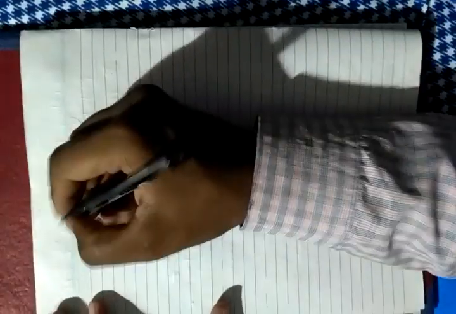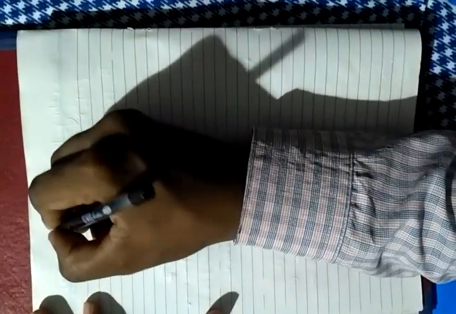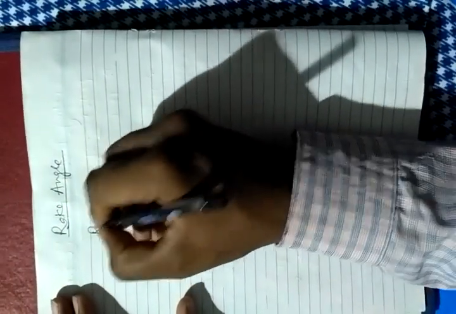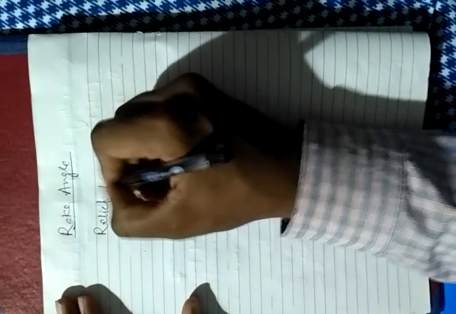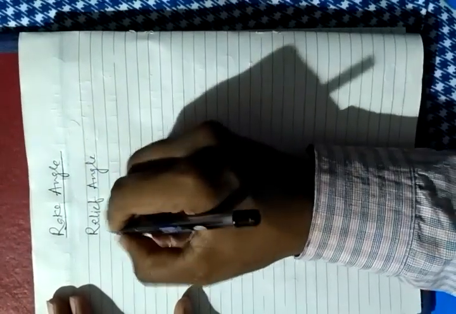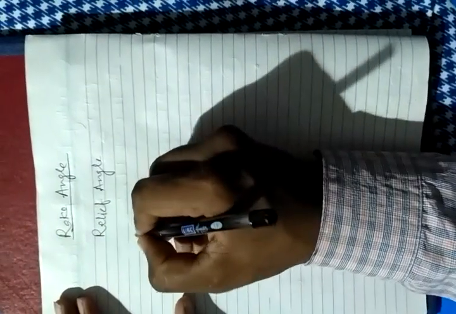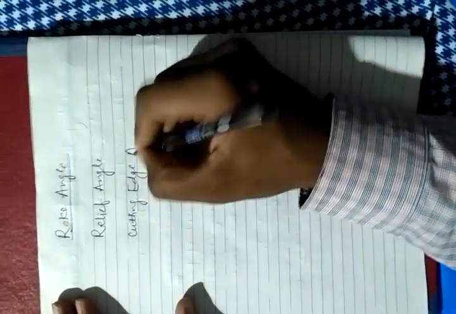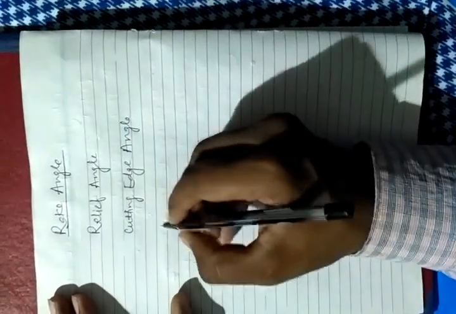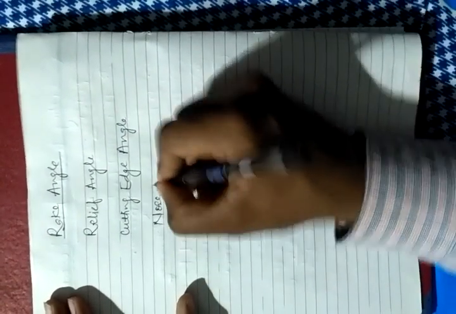I will describe one important point here on how to remember easily. Rake, relief, cutting edge: rake angle, relief angle, and cutting edge angle, and the last one is nose radius. How can it be easily remembered?